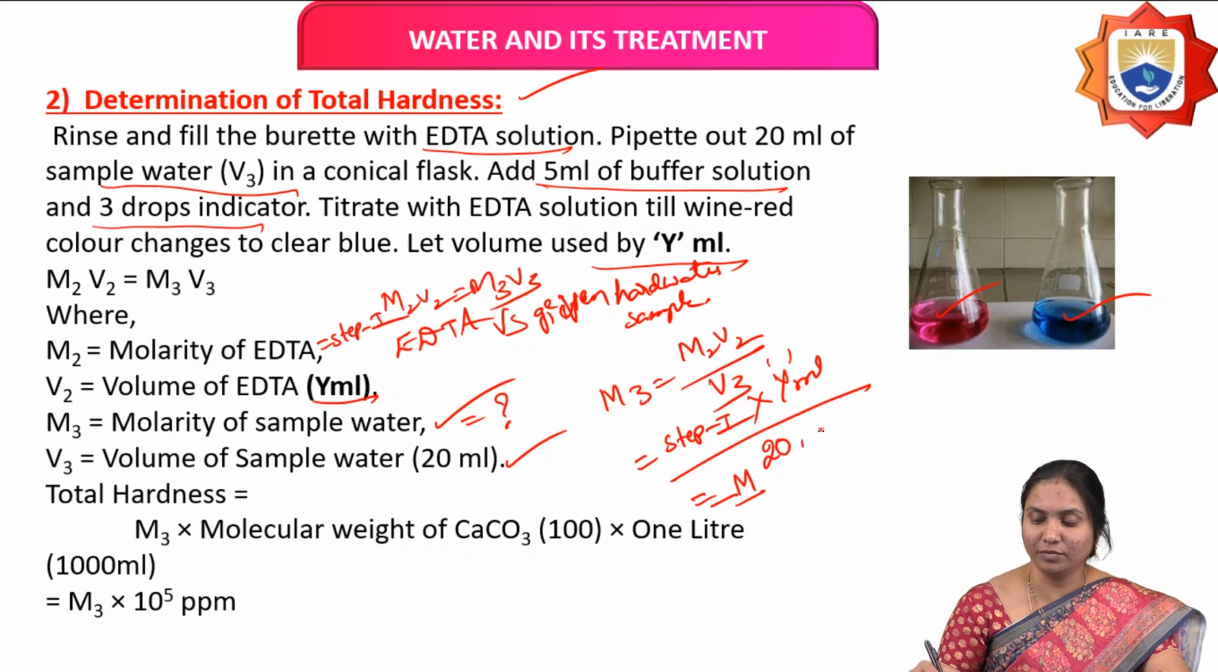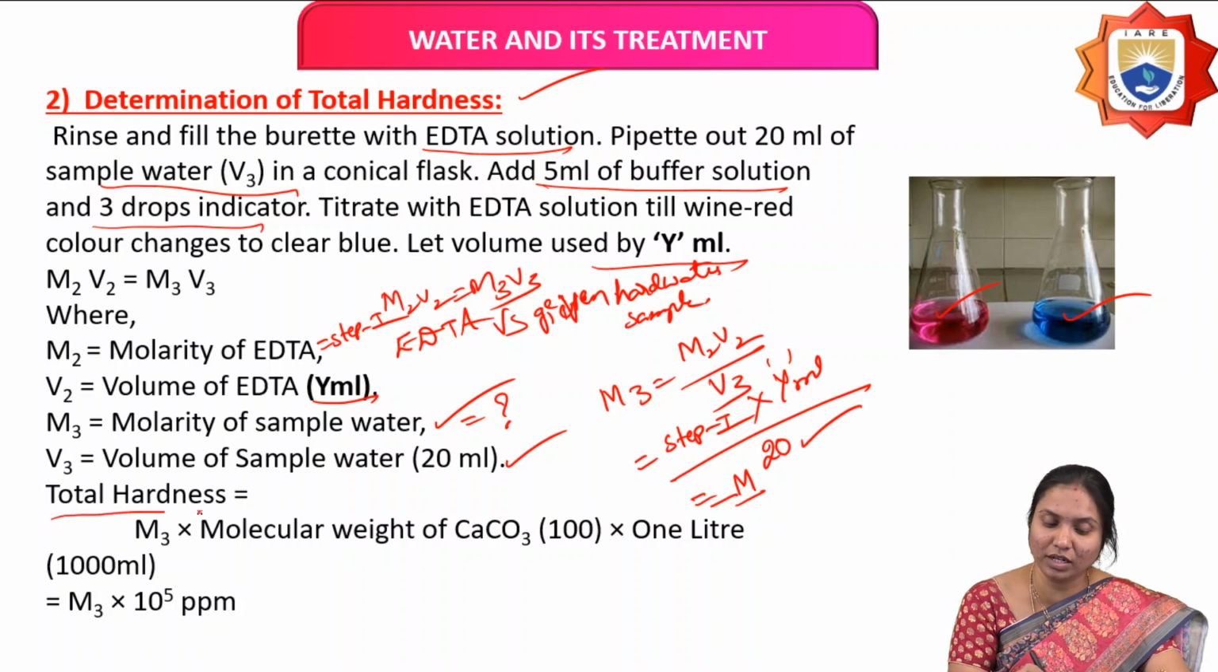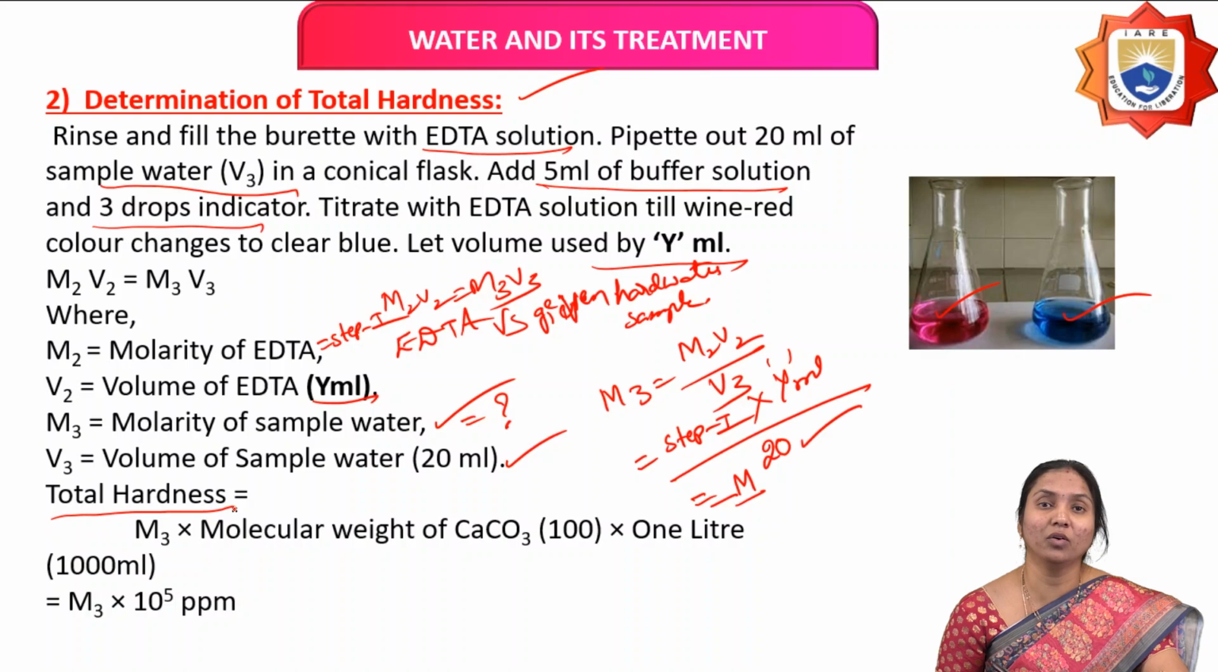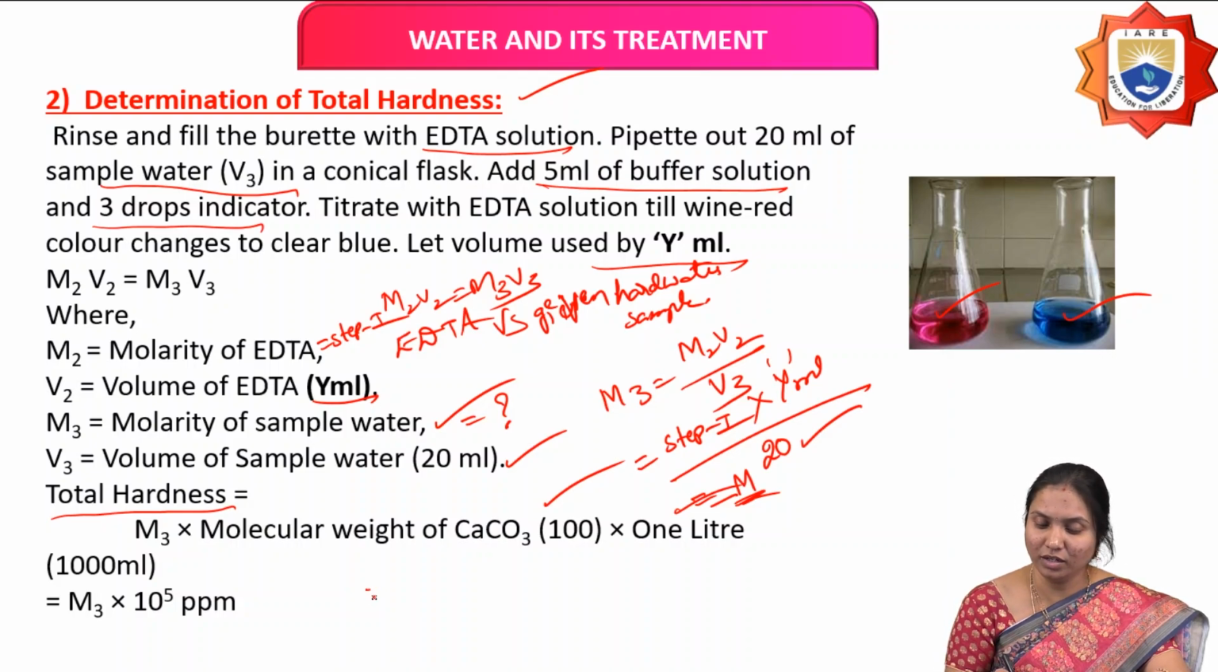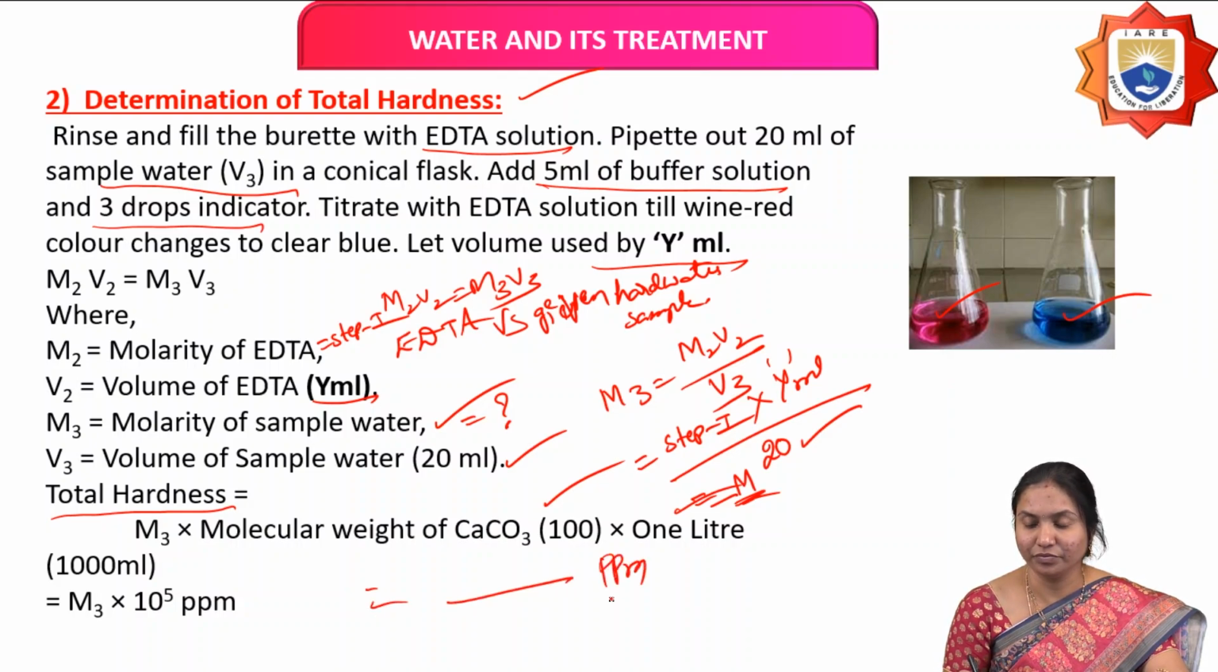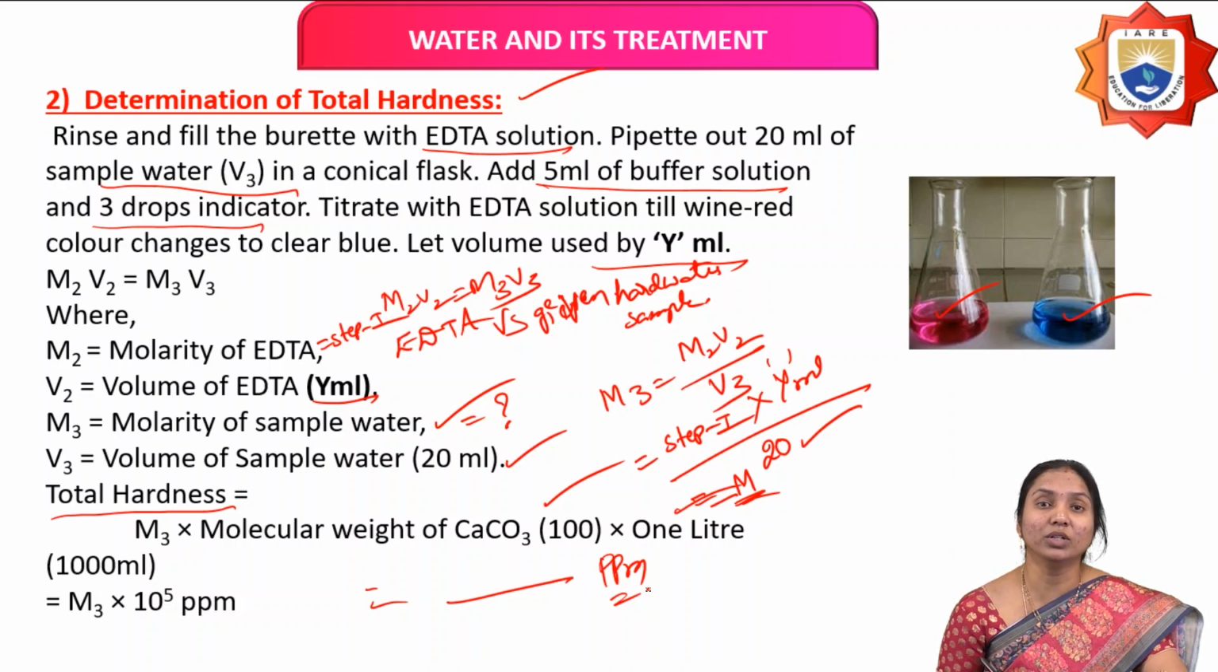In this case we calculate the molarity of the given hard water sample, and after that we calculate the total hardness. What is the formula? Total hardness equals M3 into 100 into 1000. M3 means the molarity of the given water sample, 100 is the molecular weight of calcium carbonate, and the total makeup solution is 1 liter. So it equals dash ppm. In this way we calculate the total hardness of the given water sample. This is step 2.